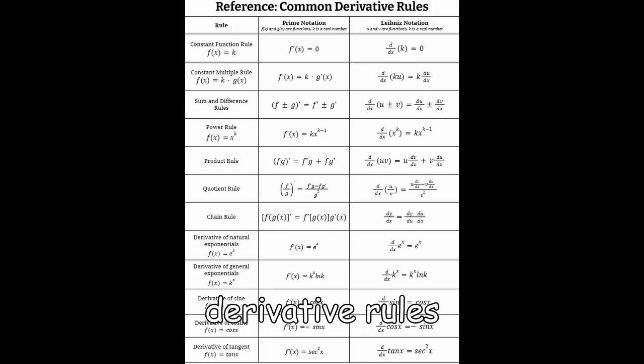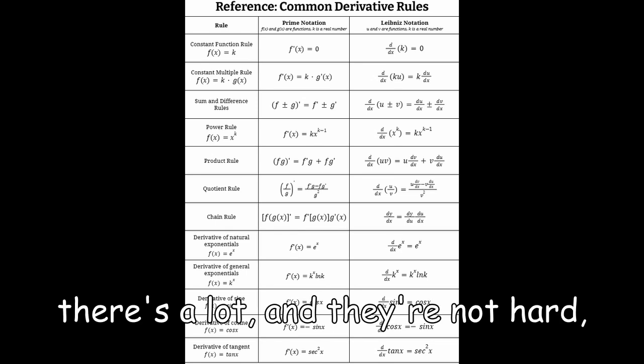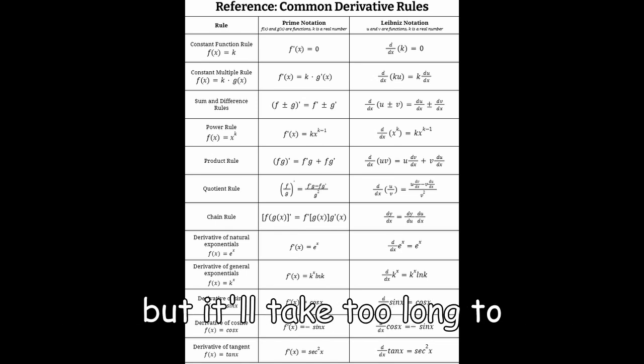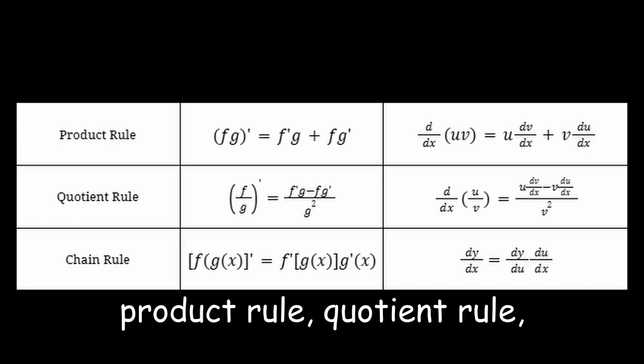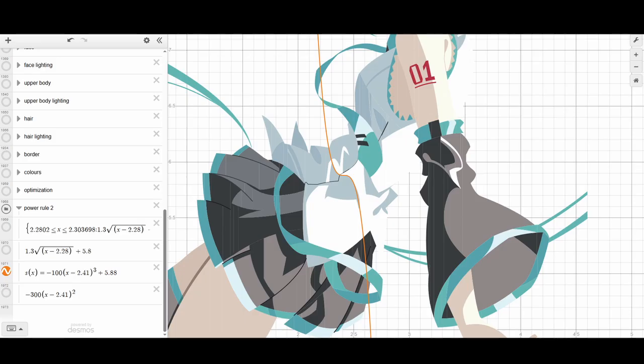Here's a whole list of derivative rules. There's a lot, and they're not hard, but it'll take too long to cover all of them individually. But I'll also be explaining the product rule, quotient rule, and chain rule. Let's start with a basic example, a cubic function that I used to make Miku's shirt.